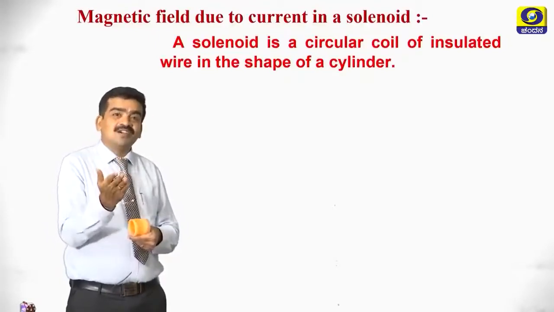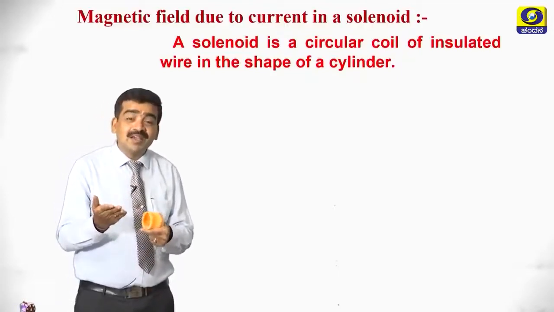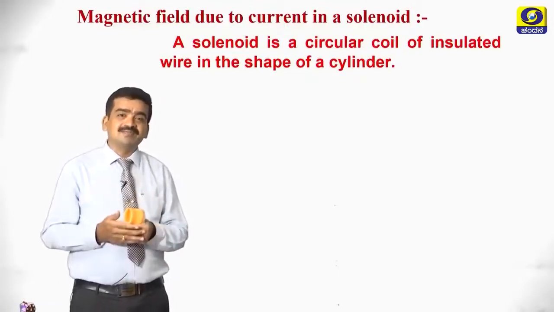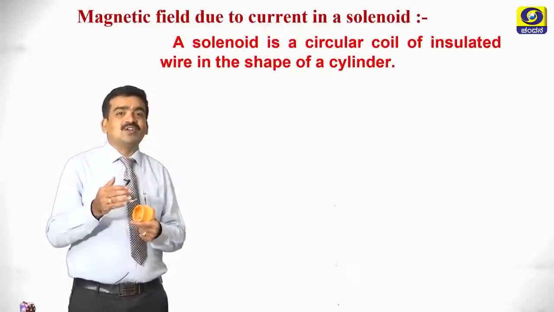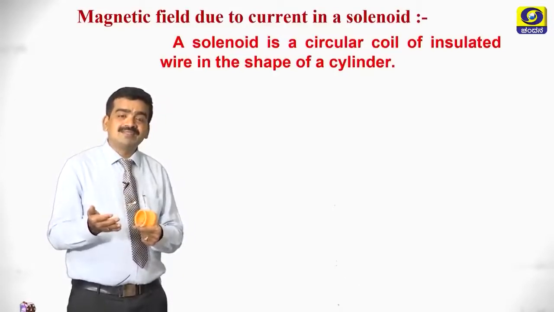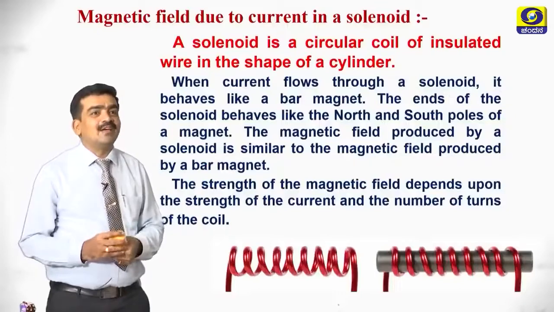If there is a flow of current, definitely there is a magnetic field. Then how will be the magnetic field around a solenoid? Are there concentric circles? Whether it is going to behave like a bar magnet? Yes, let's see. So when current flows through a solenoid, it behaves like a bar magnet.